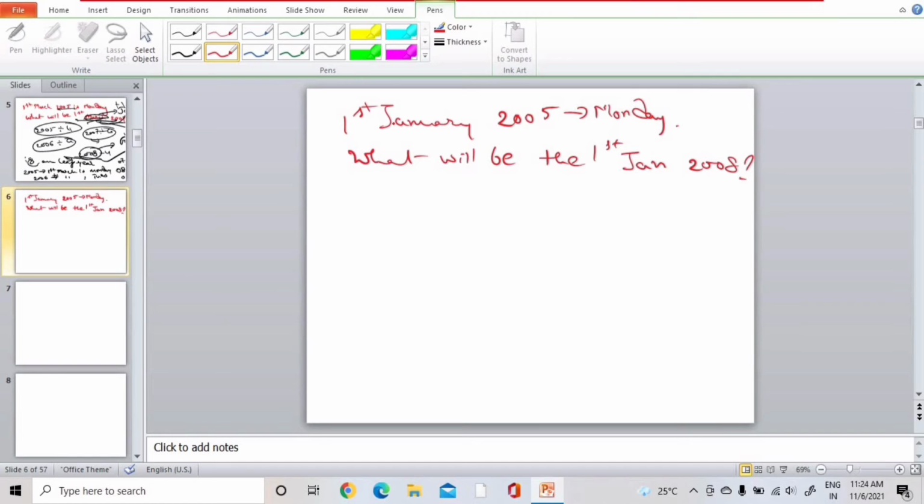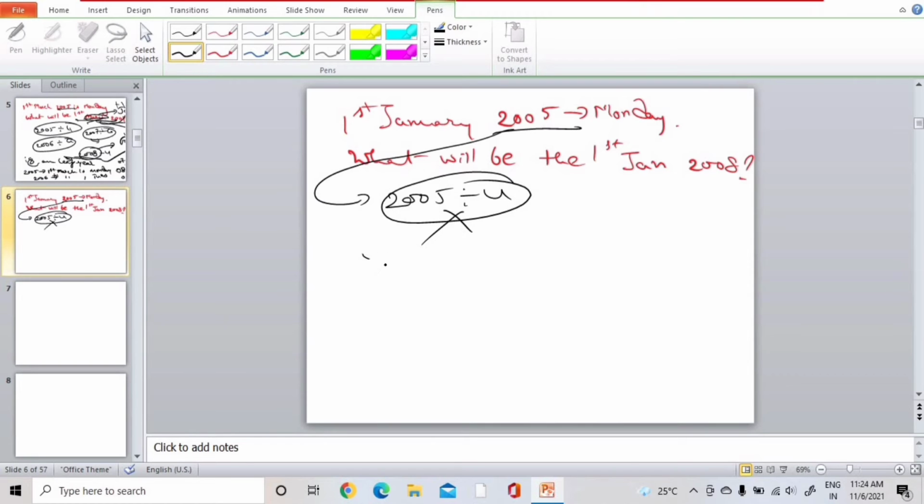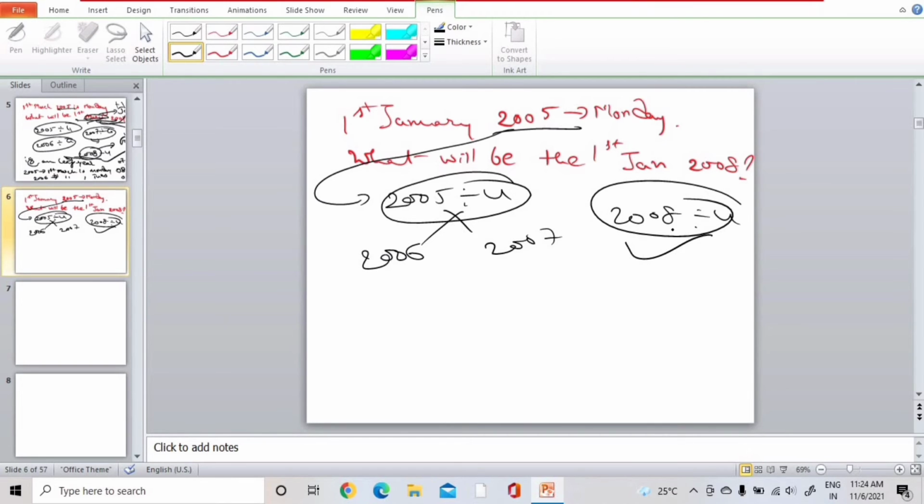Firstly, we need to check whether the year is leap year or not. 2005 doesn't divide by 4, so it is not a leap year. 2006, not a leap year. 2007, not a leap year. 2008, yes, 2008 is divisible by 4, so it is a leap year.